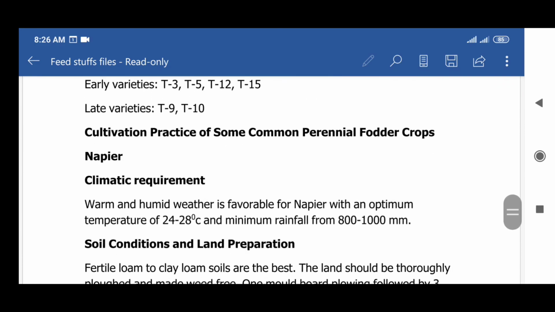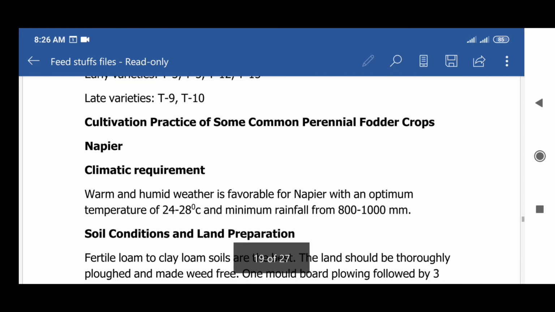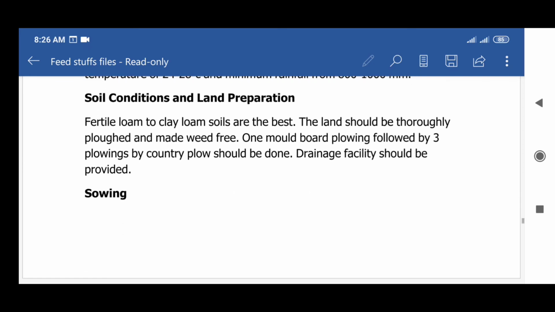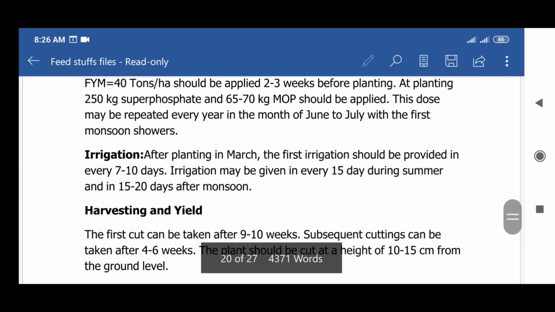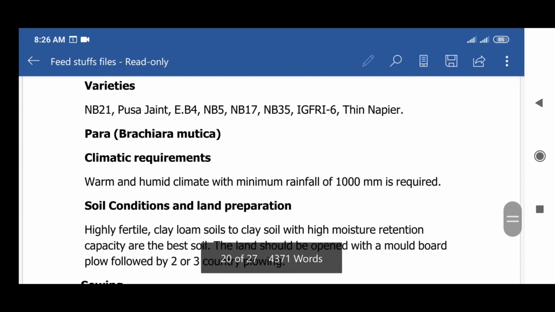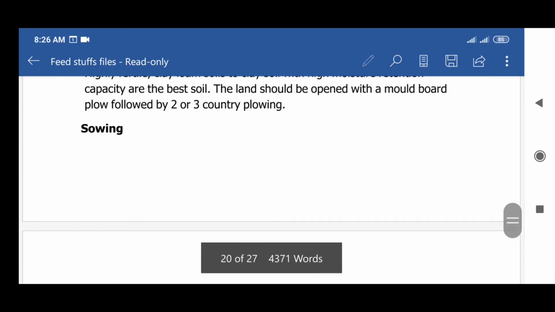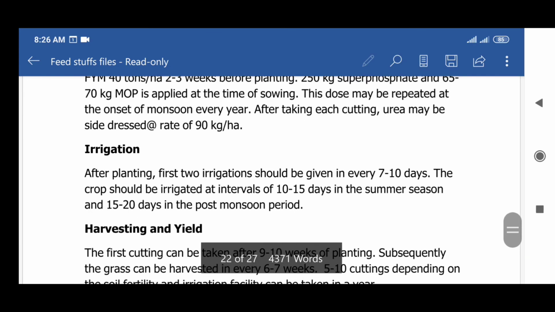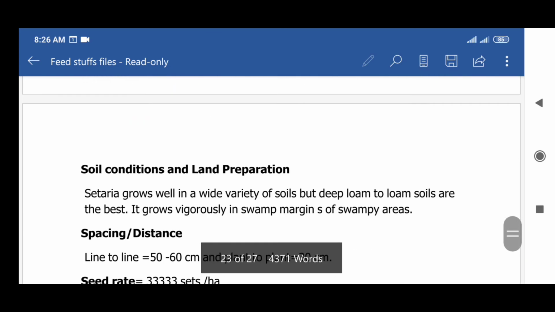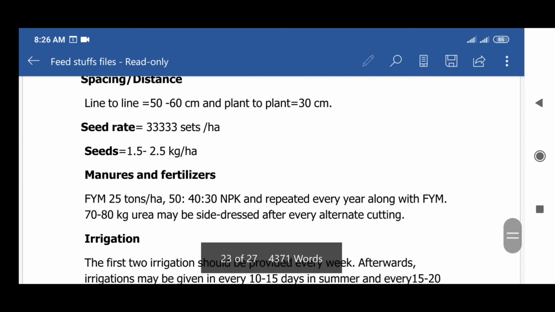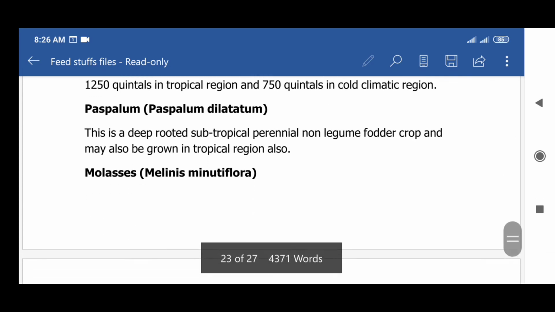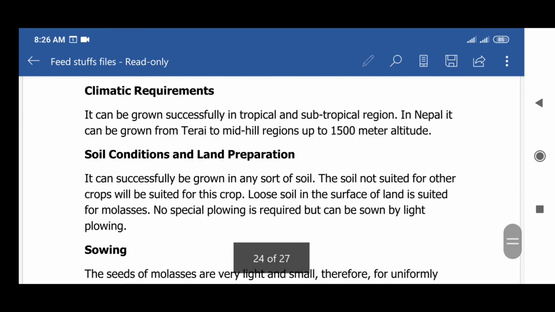And cultivation practice of some common perennial fodder crops. Napier contains climatic requirements, soil condition, sowing, manuring, irrigation, harvesting and yield, varieties. The next is palm. This is an example of common fodder crops, and it contains various processes: soil condition, spacing, seed rate, manure and fertilizer, irrigation, harvesting, yield, and climatic requirements.